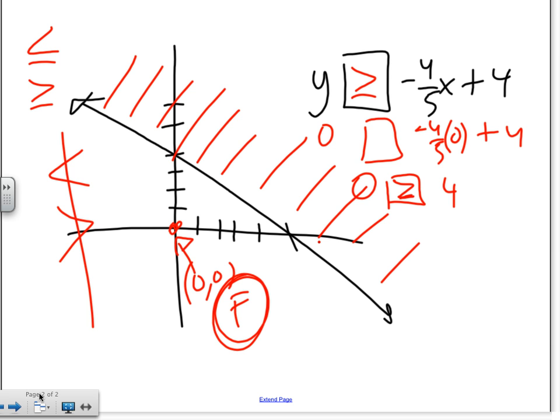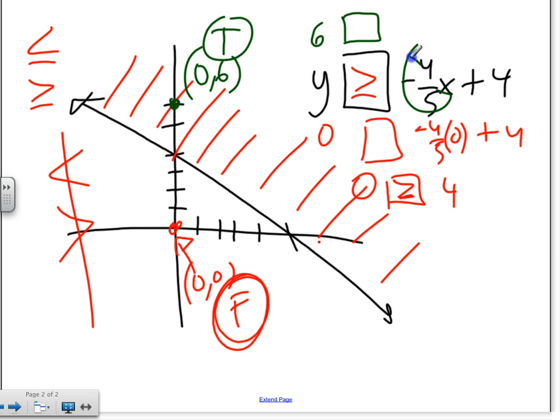Let's say that, instead of picking a false region, I pick a region here that's true. Right here. What point is that? 3, 4, 5, 6. So it's going to be 0, 6, right? We clearly know that when I plug this in, it's going to be true. So watch what happened. I'm going to plug in 0 for x, 6 for y. So here's 6, 0 for x, which will make this go away, and then 4. Now, because I want to make this true, which symbol will make it true? Or is it still the same as the red?